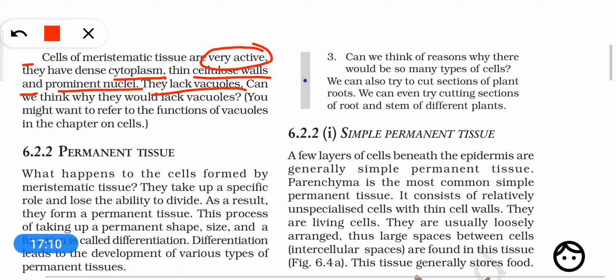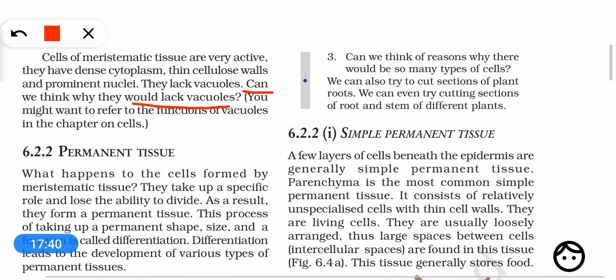Now can you think why they would lack vacuoles? This is the question: why are there no vacuoles in meristematic tissue? The probable reason may be that because they are actively dividing, they need not store any material. They are immediately producing and then using those materials, so they need not store the materials. That's why they don't have vacuoles.